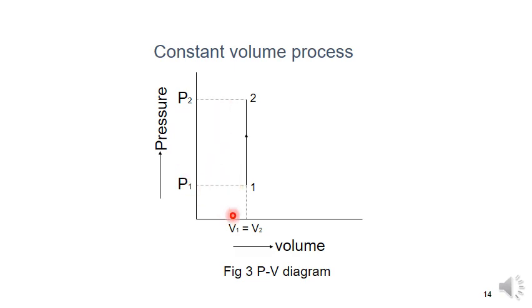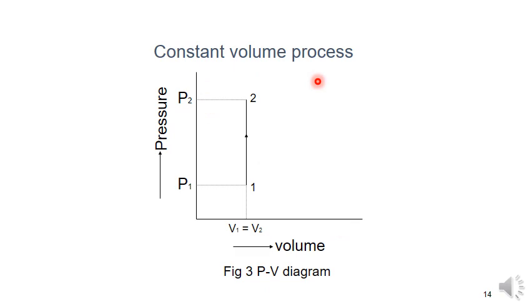If you draw the PV diagram for a constant volume process, it is a line parallel to the y-axis. From state 1 to state 2, the pressure goes on increasing, but the volume remains constant. As the temperature and pressure increase, the volume remains constant. Observe that the pressure changes from P1 to P2, meaning it is increasing, and the arrow indicates the path. So this is the PV diagram for the constant volume process.